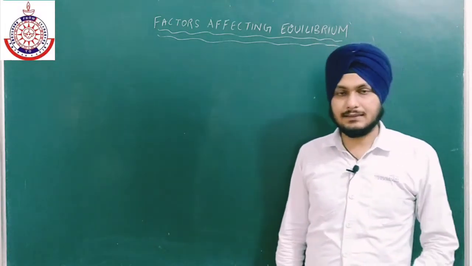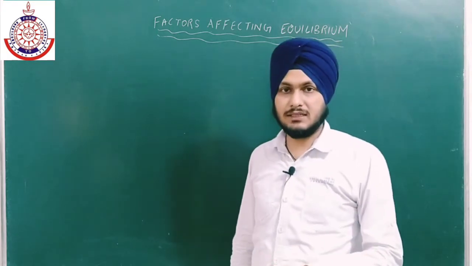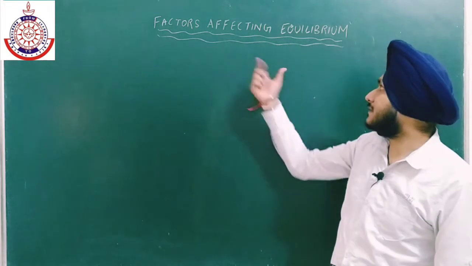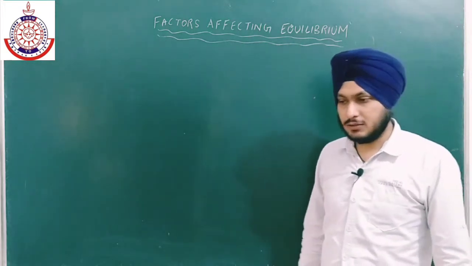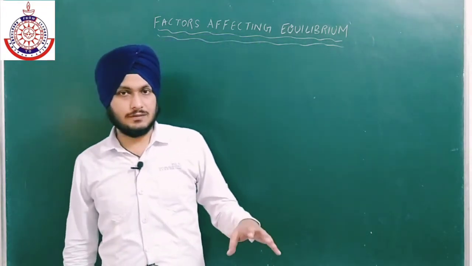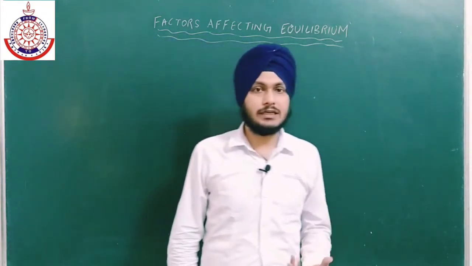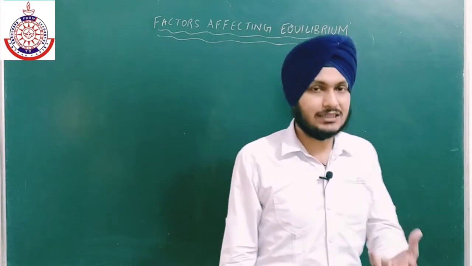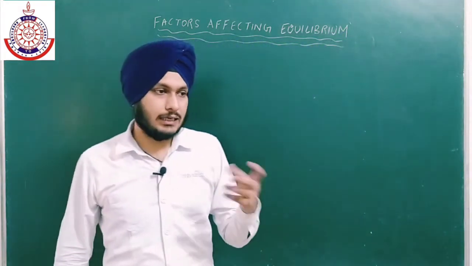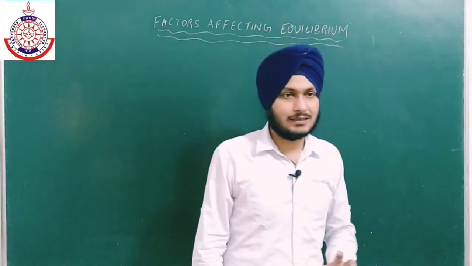So we have already discussed the numerical problems related to the equilibrium constant, that is Kp and Kc. So let us discuss the factors which are affecting the equilibrium. There are many factors which affect the equilibrium, like the addition of a catalyst, the addition of any inert gas, the change in temperature, change in pressure, or the change in concentration of reactant and product. So let us discuss these factors one by one.